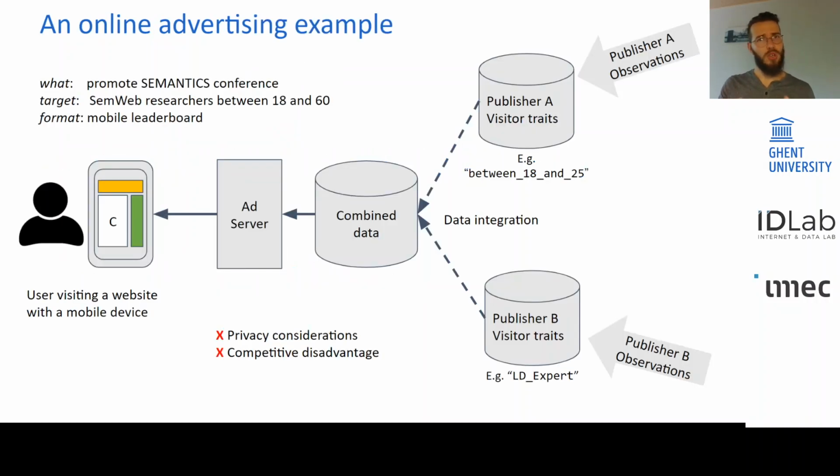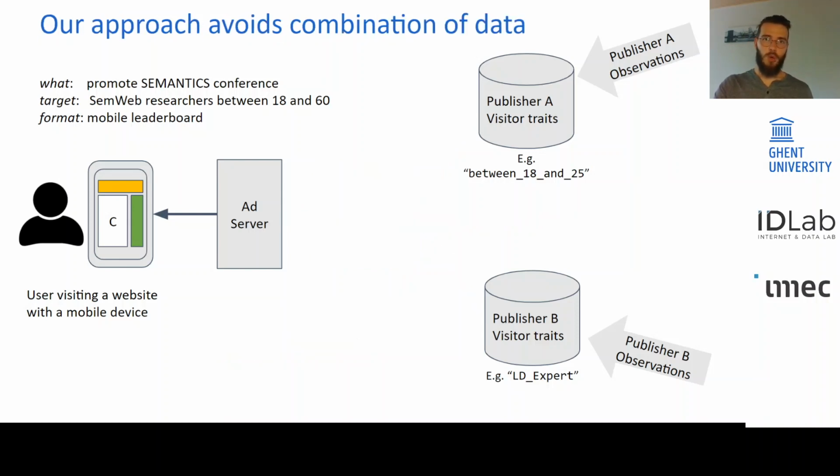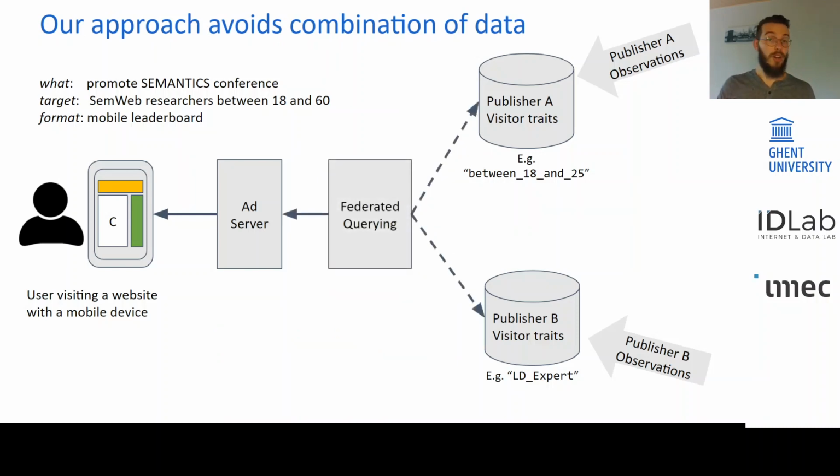So, but back to the content. How do we solve this issue about the combination of data? Well, what we did basically is turn around the arrows. We do federated querying instead. Therefore, querying the different databases of the publishers.